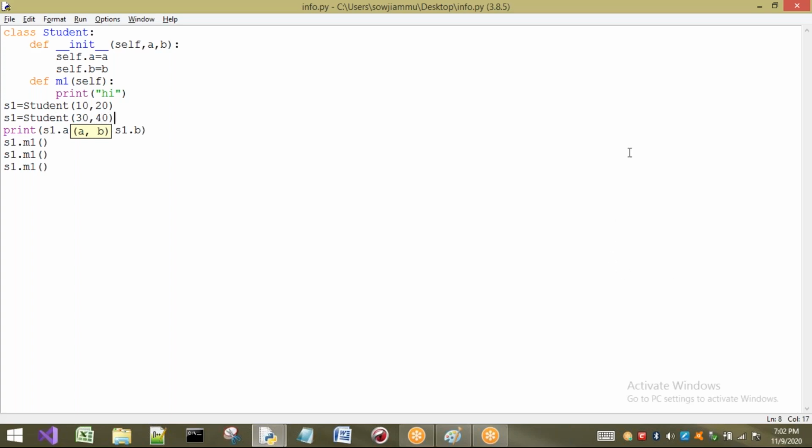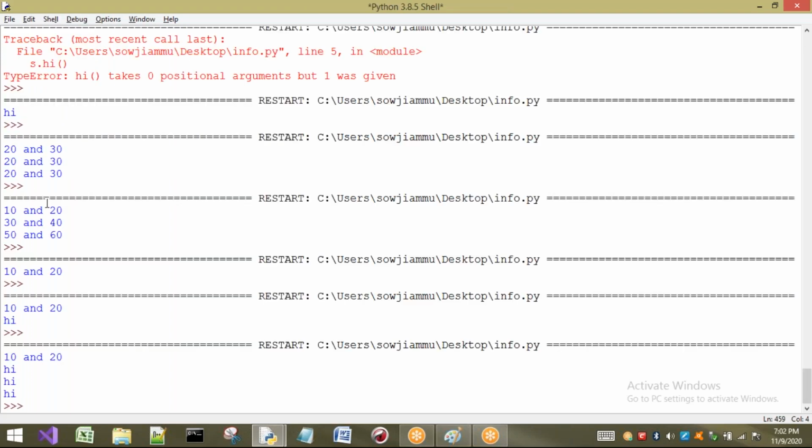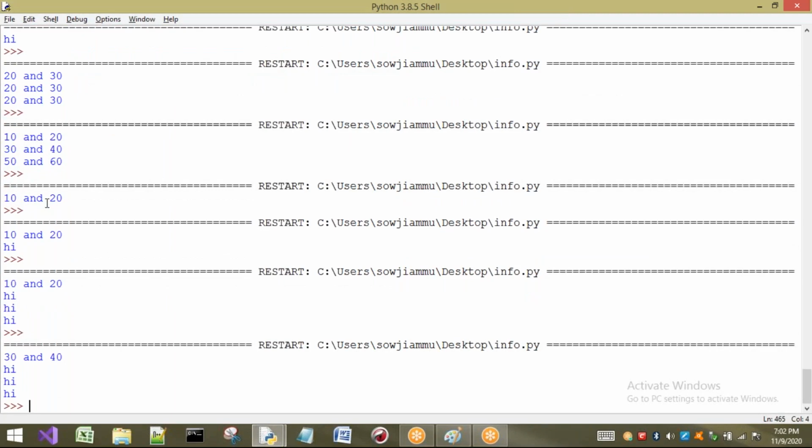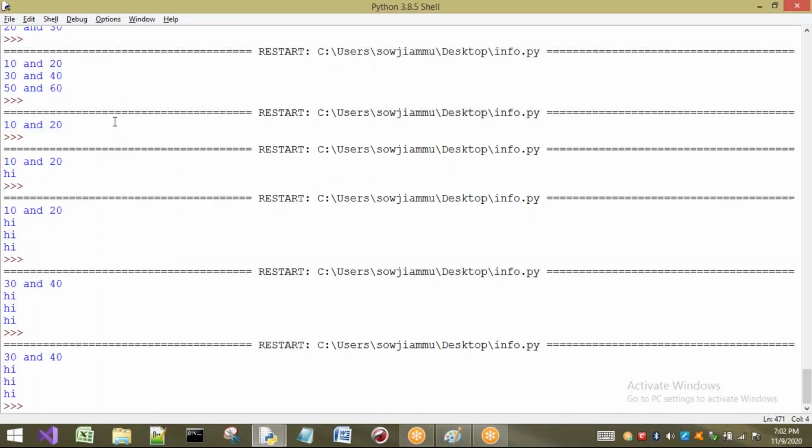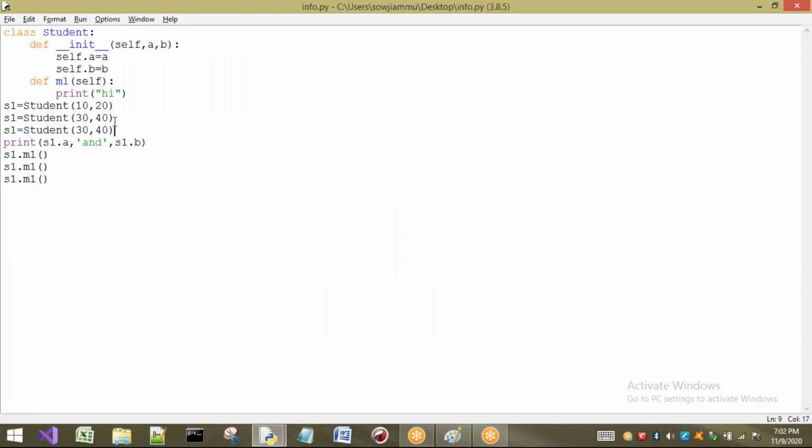So if I want to call the constructor 2 times on the same object, observe what happens. How many times is it going to execute? It is going to execute only once. I have done it 2 times. First this is called and it is not shown. Here it is not going to be called, in this statement it is going to be called. If you take it once again, there is no problem. Now it is called only once. For every object it is going to be called only once.